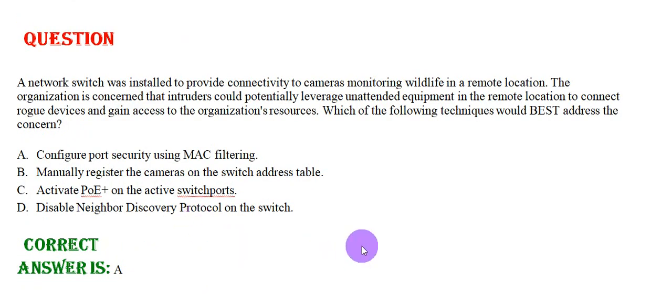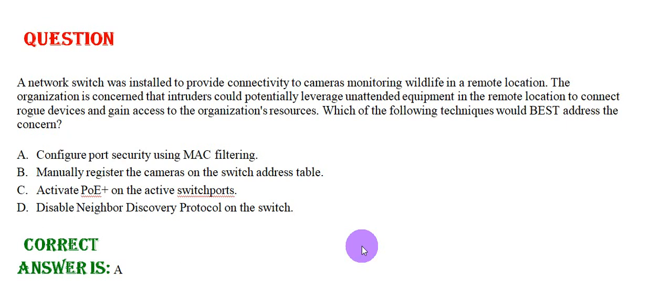A network switch was installed to provide connectivity to cameras monitoring wildlife in remote locations. The organization is concerned that intruders could potentially leverage unattended equipment in the remote location to connect rogue devices and gain access to the organization's resources.